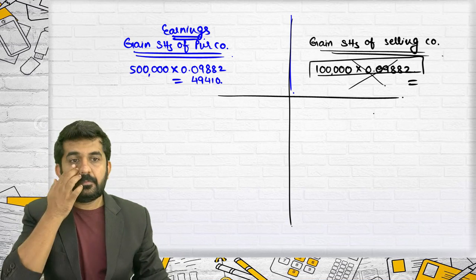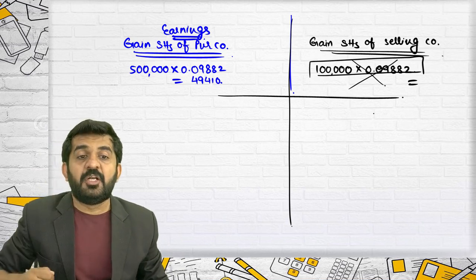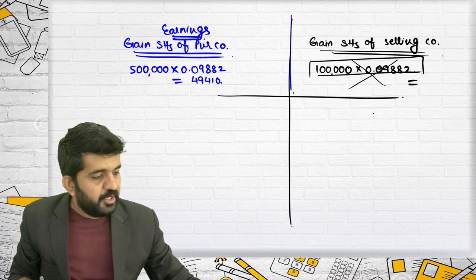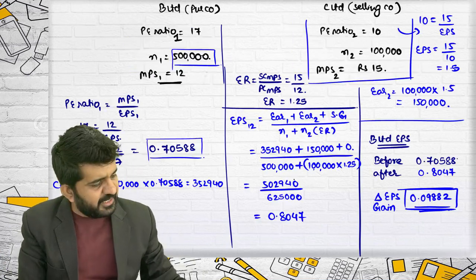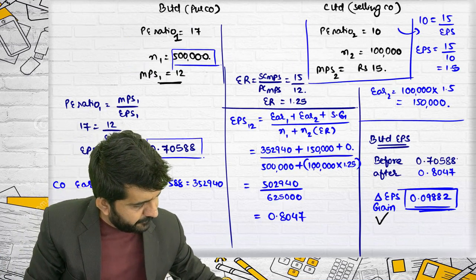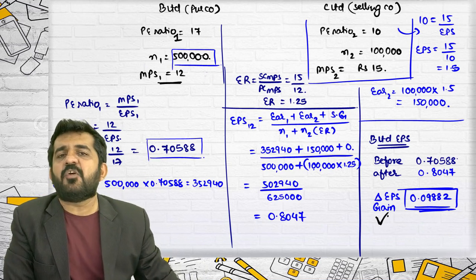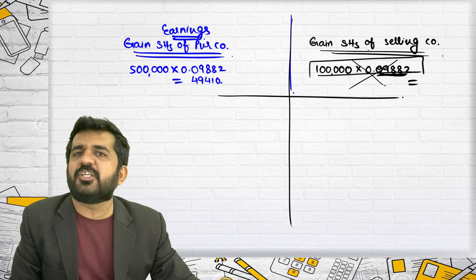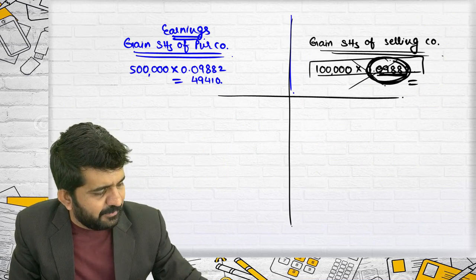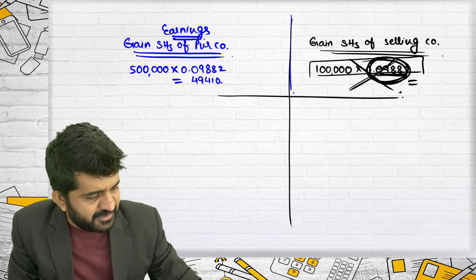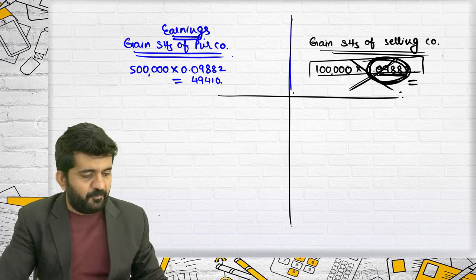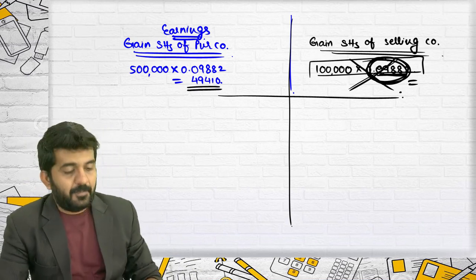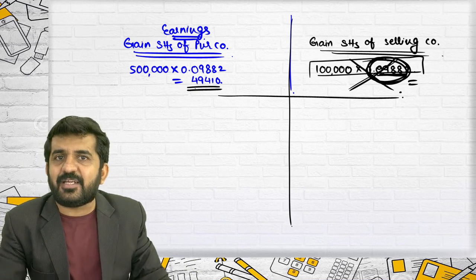Exchange ratio. We need to multiply it with the exchange ratio. Or this is the difference of EPS of the purchasing company, say the difference of EPS of B Limited. We are talking about shareholders of selling company. You cannot directly multiply this. So this answer is incorrect. Sir, we have never done this. Prove that this answer is correct. I'll prove it for you.